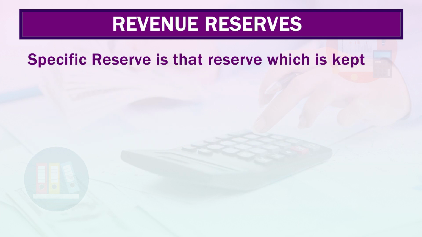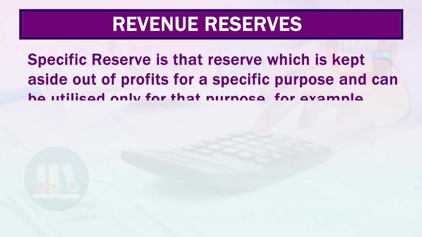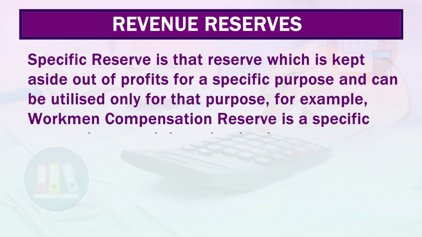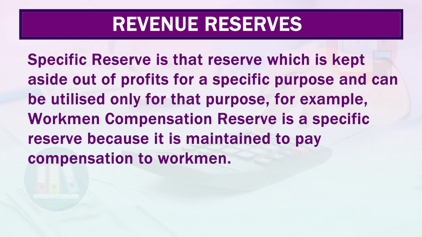Second is specific reserve. Specific reserve is that reserve which is kept aside out of profit for a specific purpose and can be utilized only for that purpose. For example, workman compensation fund is a specific reserve because it is maintained to pay compensation to the workman only.